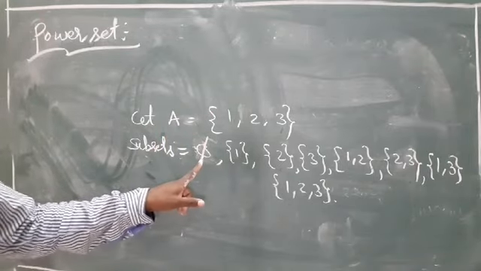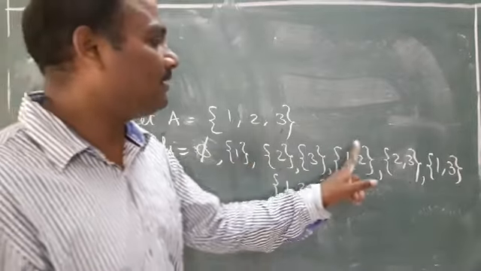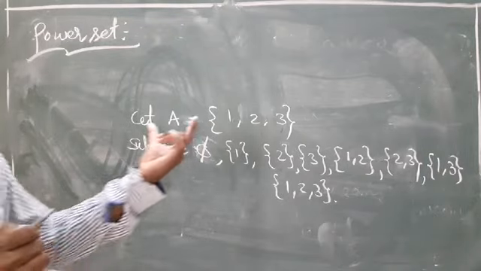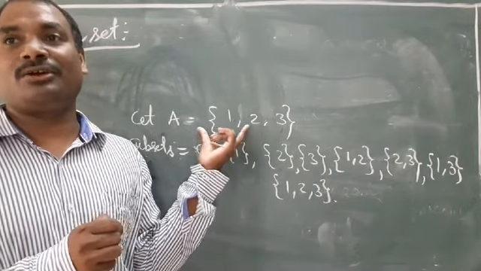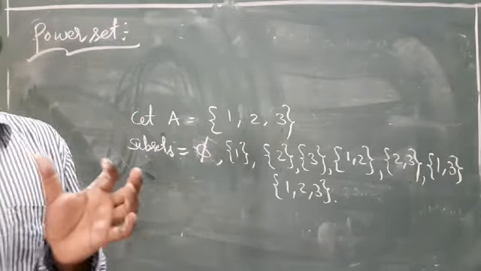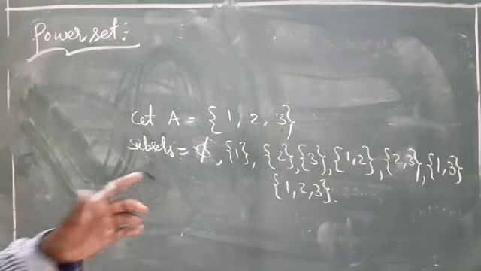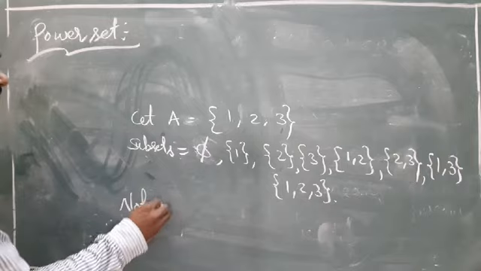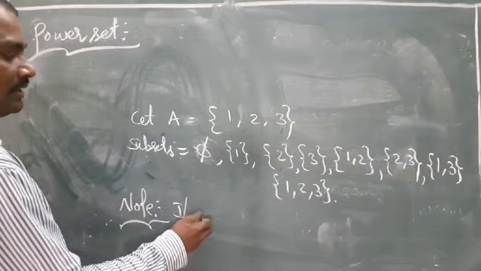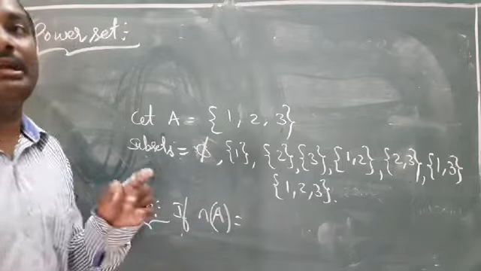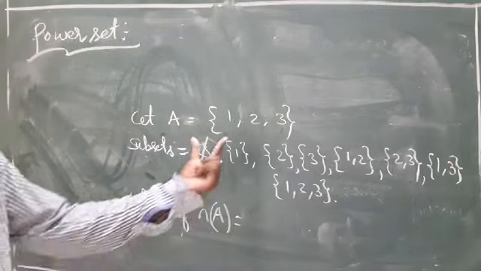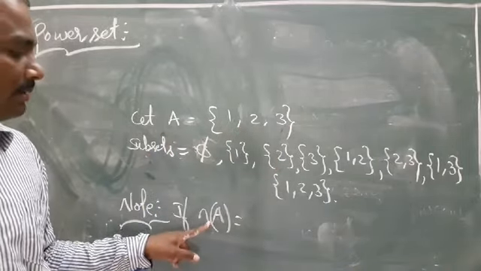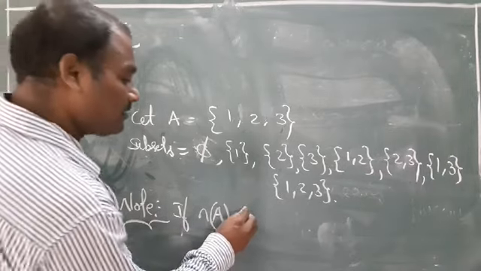Understand? Yes. How many subsets are there? 1, 2, 3, 4, 5, 6, 7, 8. So what do you observe here? How many elements are there in A? 3 elements are there. How many subsets? Yes, 8. So here, what is the note point? Very, very important point. If n of A means number of elements in A, A is the set. How many elements are there? 3. So what does n of A mean? Number of elements in A. For example, m.